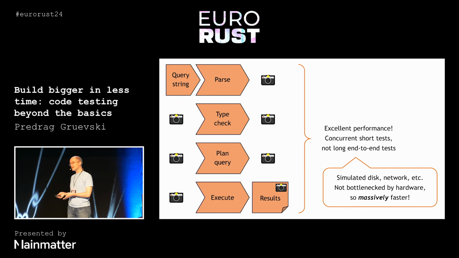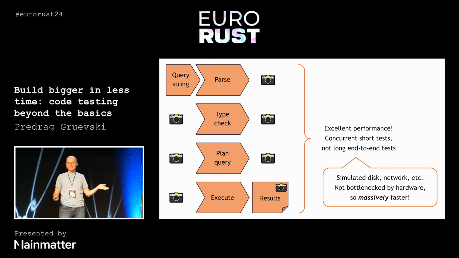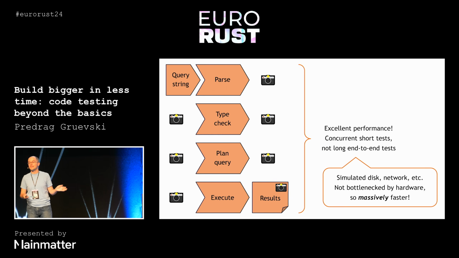Because we're simulating the network and disk and all of the sources of non-determinism, we're not actually bottlenecked by hardware anymore. Reading from the network, in quotes, is free because we're just reading some bytes out of memory. Reading from files, again, free, because we've already deserialized those bytes in advance in the test scenario, and so again, it's free. We're not bottlenecked on the hardware actually doing its job. So we're not just faster because of parallelism, we're no longer dependent on our hardware to be fast. You don't need a faster hard drive to run database tests, and that's really lovely.